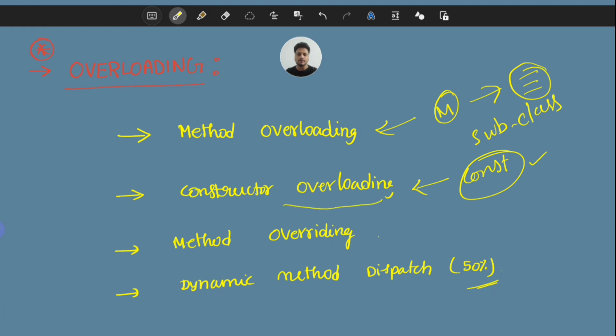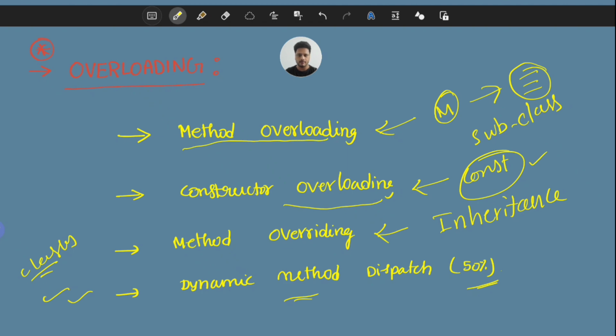The other one is method overriding. To know method overriding, you have to know the concept of inheritance. Once we know all the topics of classes, we can easily understand dynamic method dispatch, that is runtime binding. So let us discuss the first topic, method overloading.